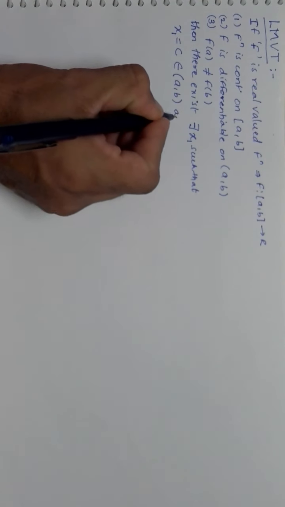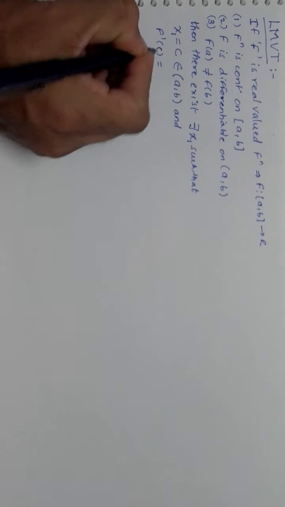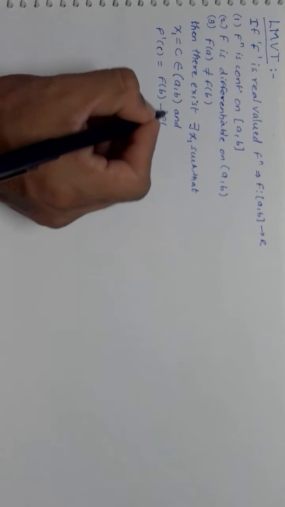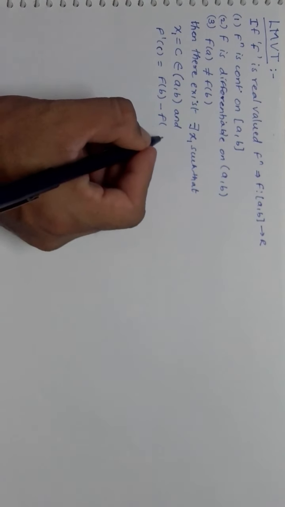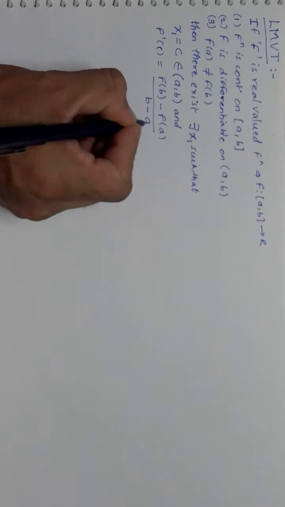And the most important thing is, f dash c is equal to f of b minus f of a upon b minus a. This is your LMVT, Lagrange's mean value theorem.